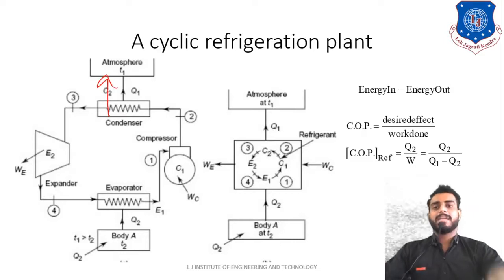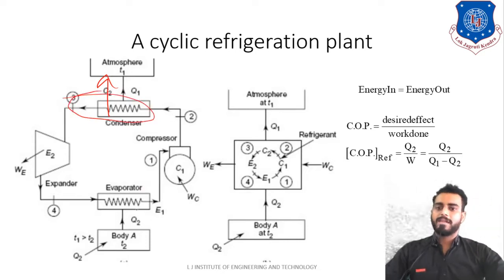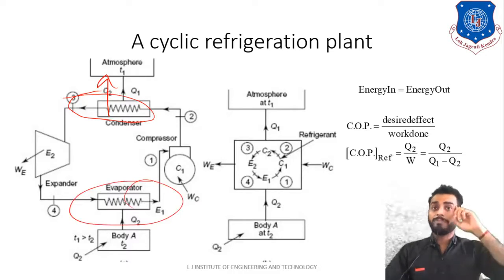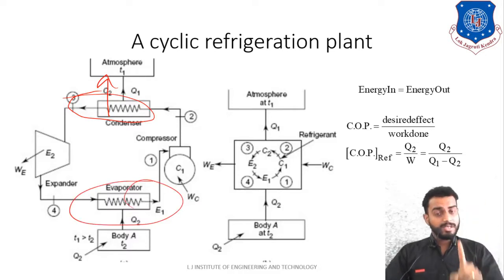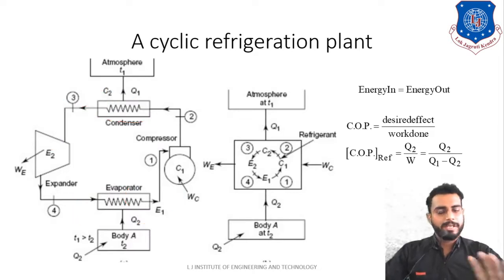Clear? In case of an air conditioner, the condenser is nothing but the outside unit of your room, and the evaporator is nothing but the inside unit of your room. Yes students, an air conditioner and refrigeration both have the same fundamental working principle. No change. Now here it is the expander. I hope you are clear up to this point.